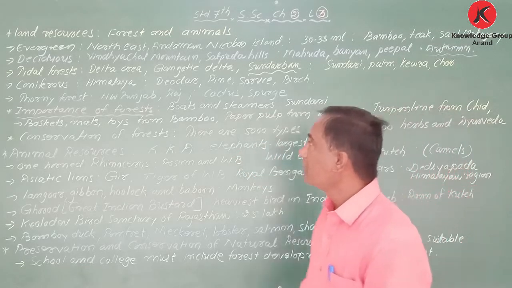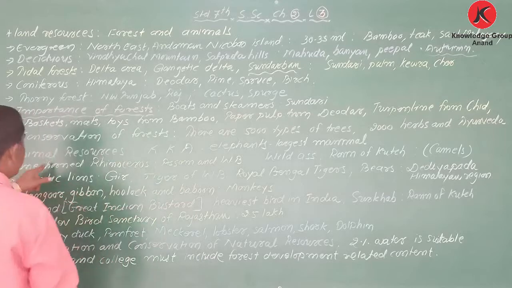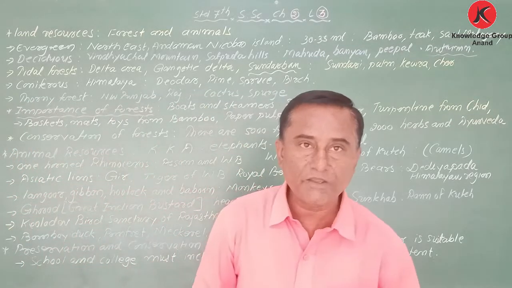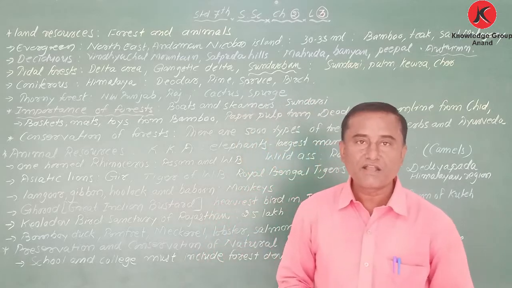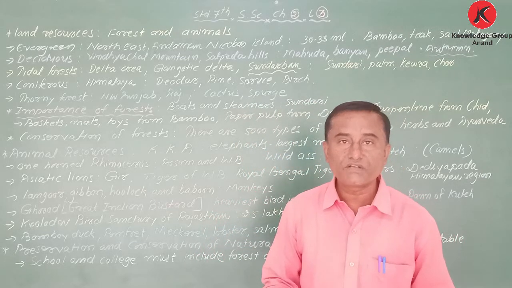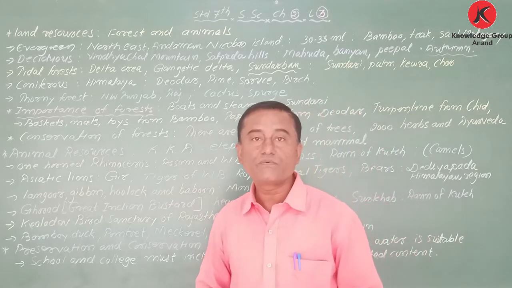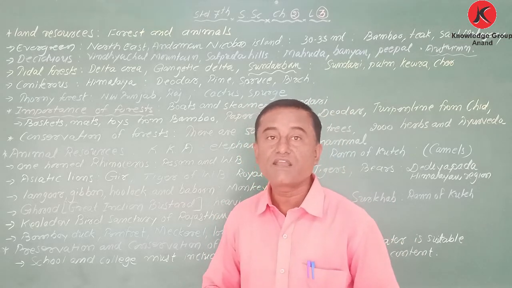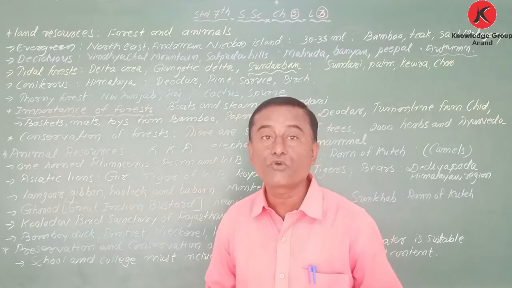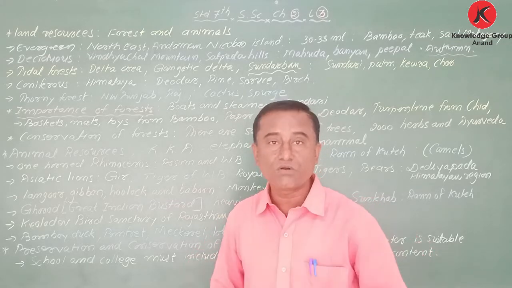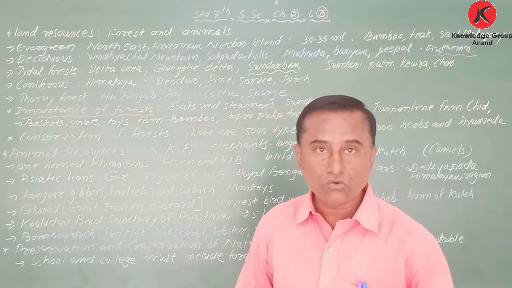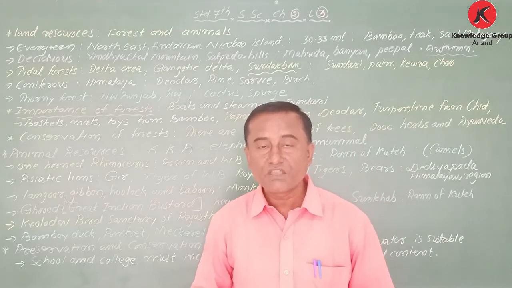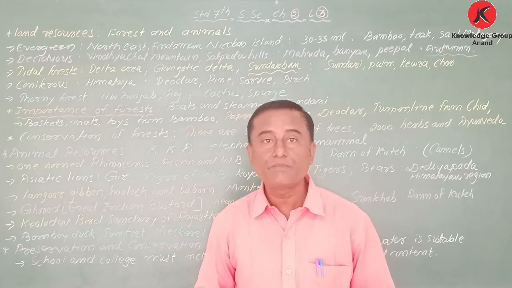Now the next one is land resources. The second part is animal resources. There are two types of animals, domestic and wild. My dear students, in India we have plenty of sanctuaries and national parks, where animals can roam freely and their hunting is prohibited. We cannot kill the animals, and according to the Indian government law, if you kill any animal, you can be punished.